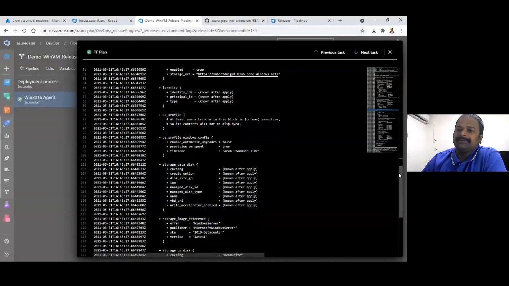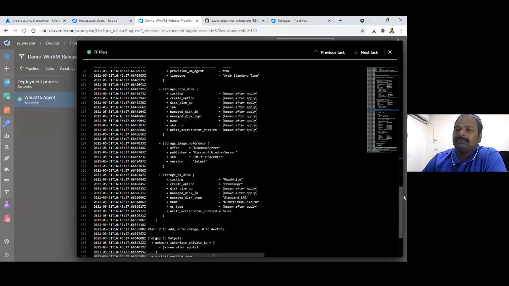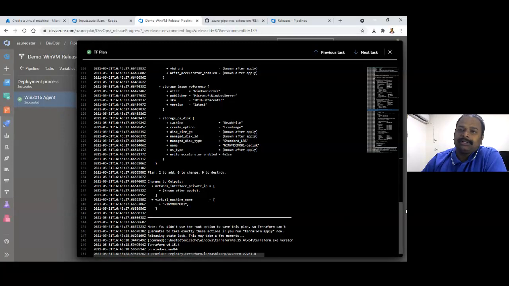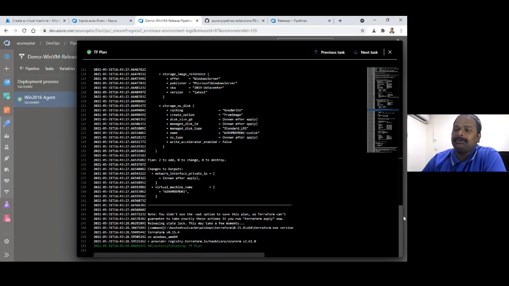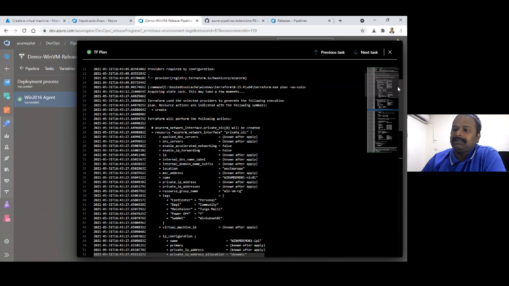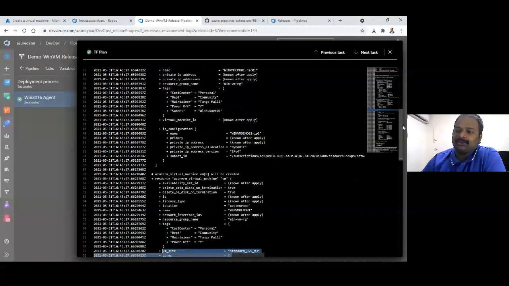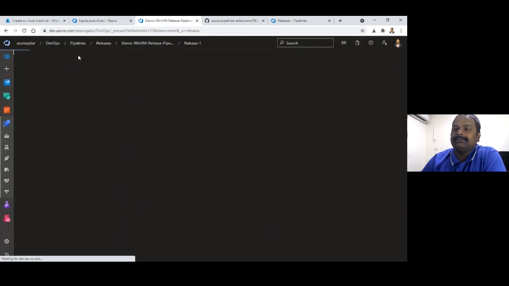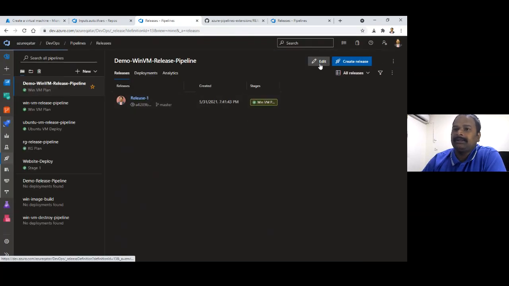This plan gives you, in a declarative way, a human readable format. Release manager or anyone can understand what the deployment is going to be deployed onto Azure using this DevOps pipelines. Here in this, we have just shown the plan. We didn't apply it. I just go here. I edit the pipeline.